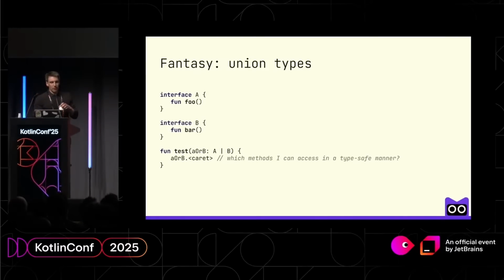Because again, if we had just proper union types, like A or B, and I have method foo and method bar, my question is which methods I can access in a type-safe manner here? And the answer is actually quite sad: only methods from their common supertype, Any, like toString, equals and hashCode, which is not that useful.